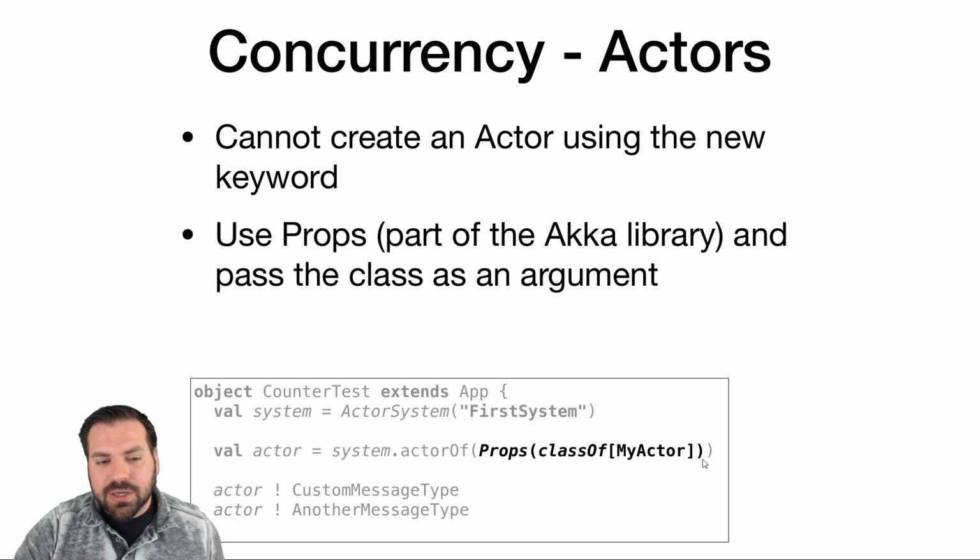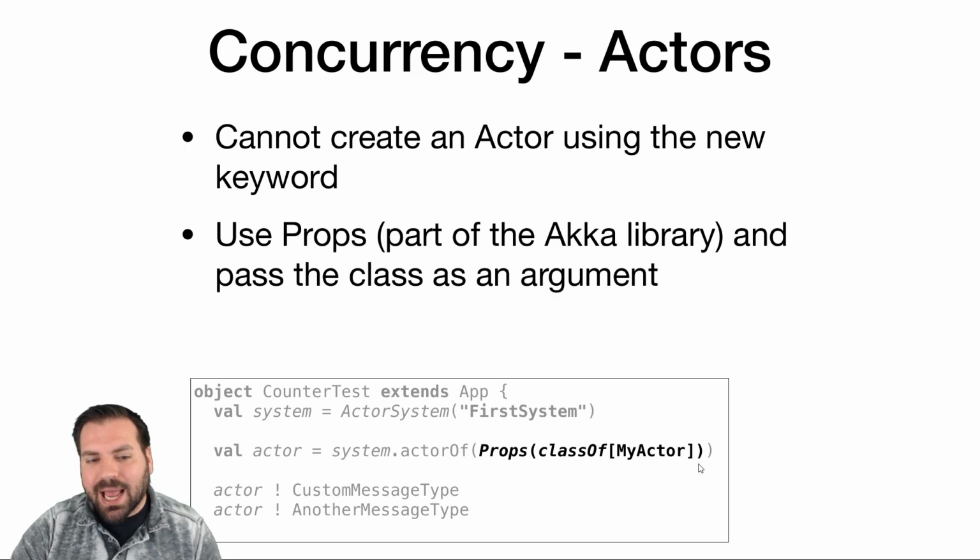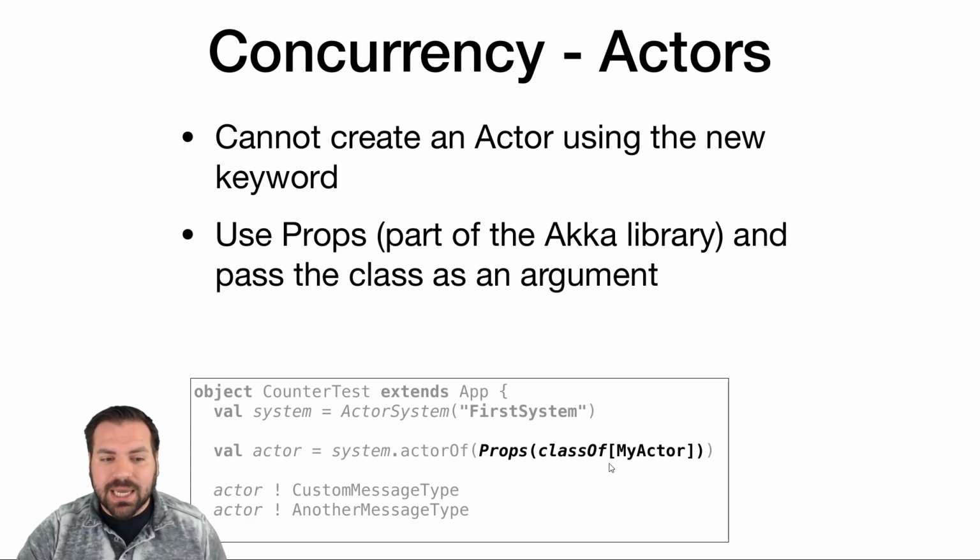Its constructor is going to take a class. We're going to pass a class to this method. To get a class, we're going to use classOf, which is a built-in method in Scala. We use classOf, and then as a type parameter, give it the type of the class of the actor that we want to create and add to this system.